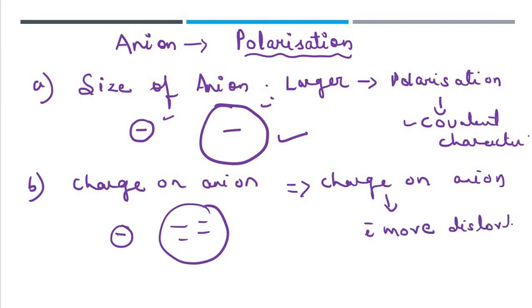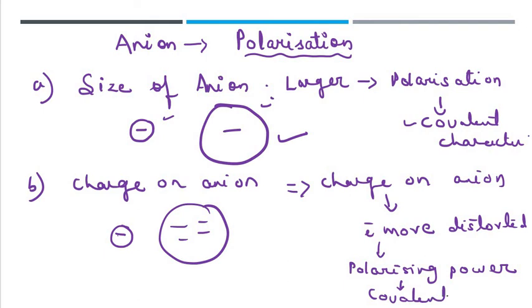There will be a greater number of electrons, so distortion will be greater, and thus polarization will be greater. And when polarization is greater, the covalent character will also be greater. So, the Fajans rule depends upon the polarizing ability of the cation and the polarization of the anion, which depends upon the size of the anion and the charge on the anion. Hope these things are clear.